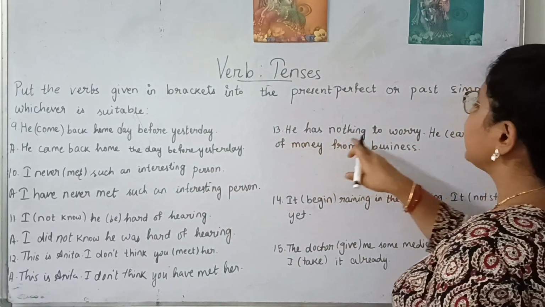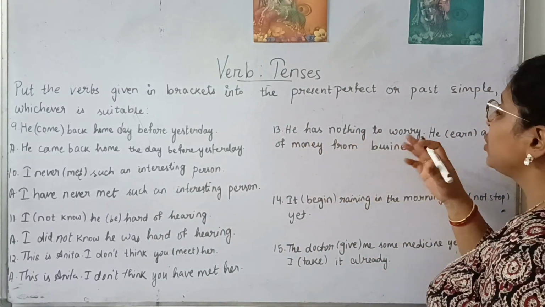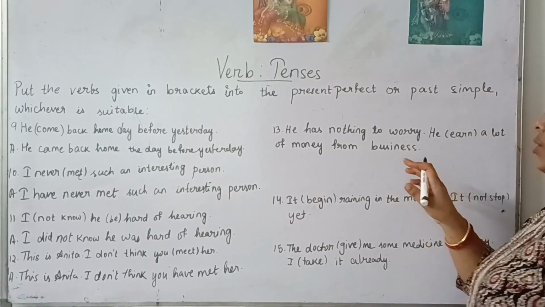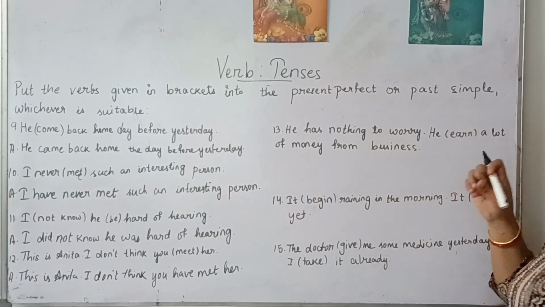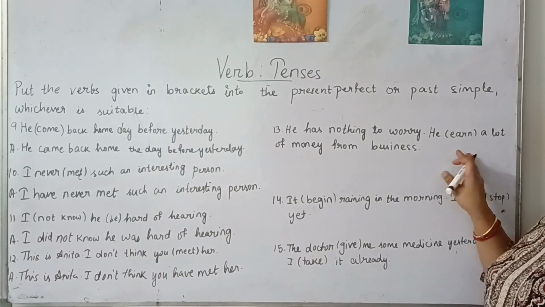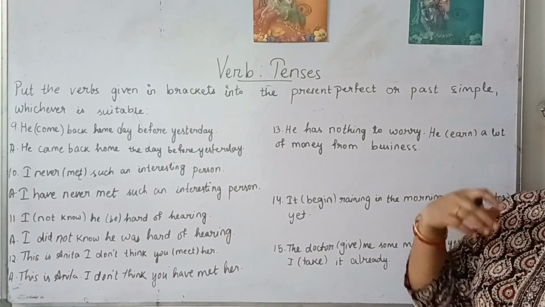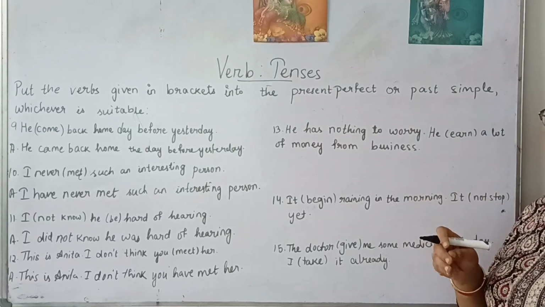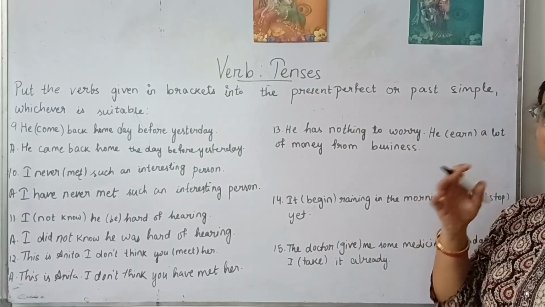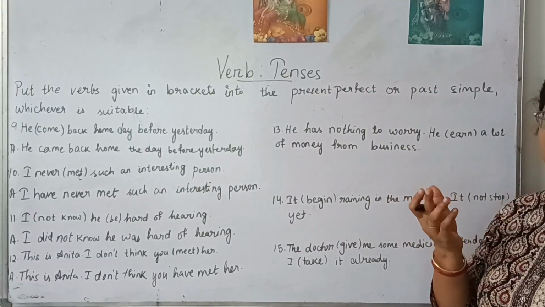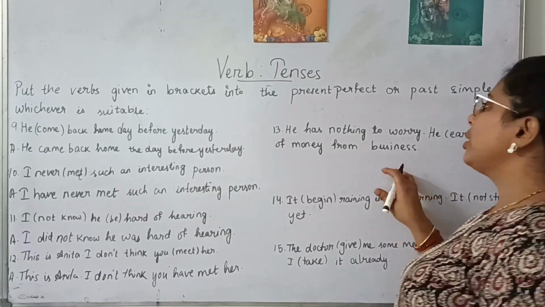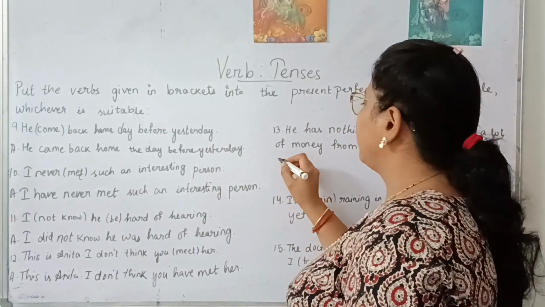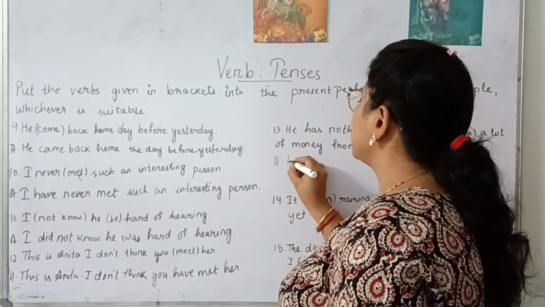Next, number 13. He has nothing to worry. He earned a lot of money from business. So here we are telling about something that has started. A business has started, and there is earning. So in the present situation, if you see that the earning is so good that you won't face any problem in the future, here also we'll be using present perfect, because we are telling something that is applicable to the present situation.